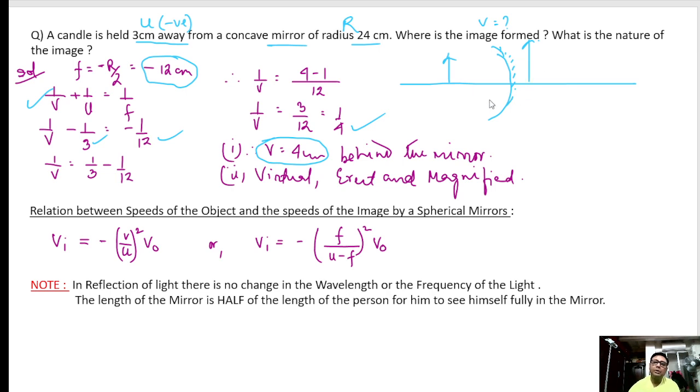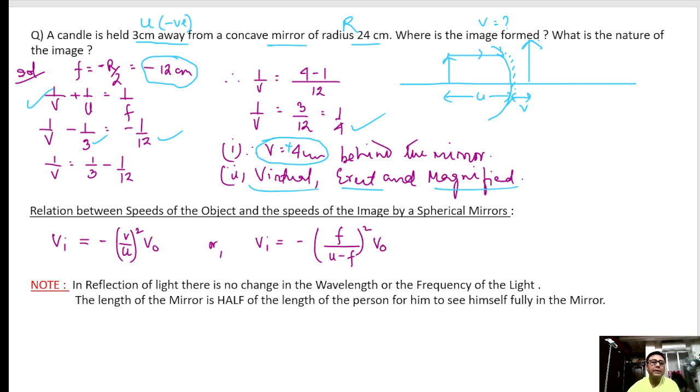Because the ray is coming like this, U is negative, and V is positive, so it is in the direction of the ray. That is why the image formed will be virtual, erect and magnified. Clear?